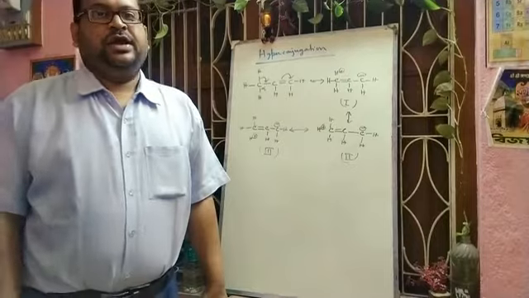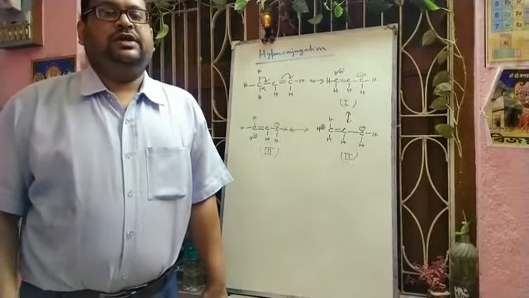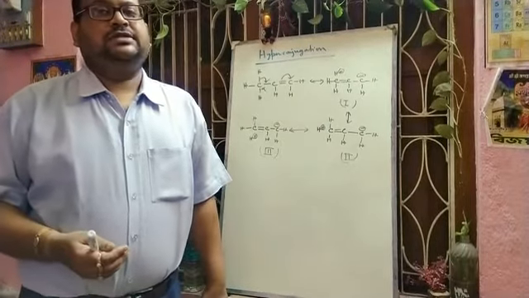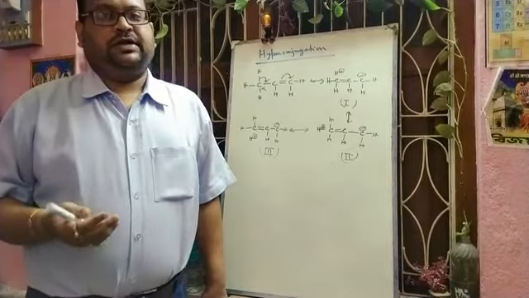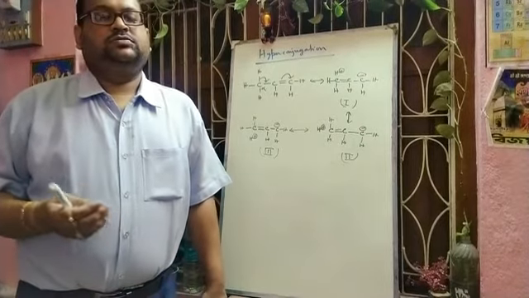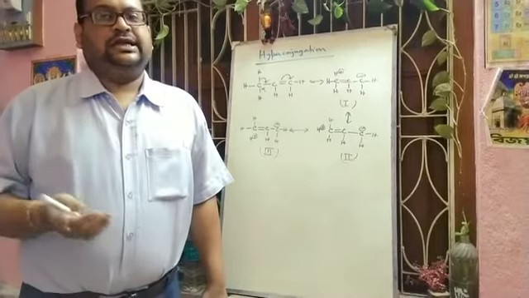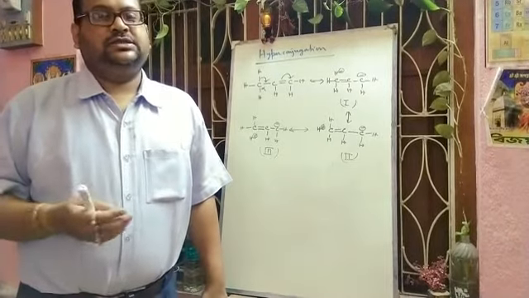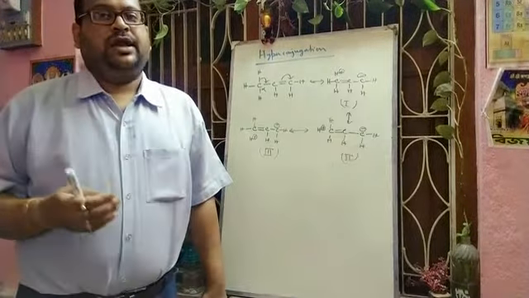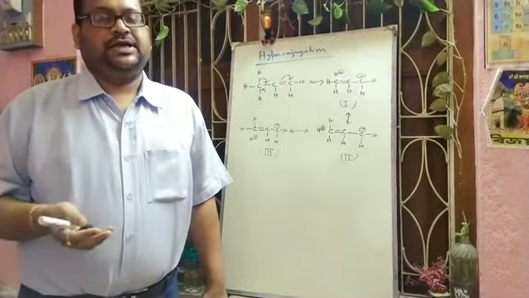Gradually, if we increase the number of alpha hydrogens in a particular compound, the hyperconjugative structures will increase. The greater the number of alpha hydrogens, the greater the number of hyperconjugative structures.